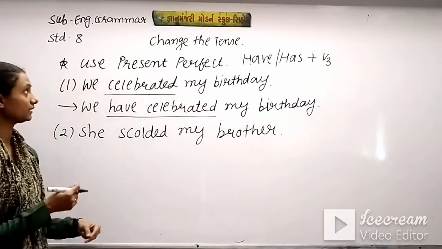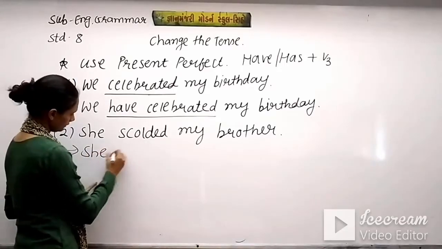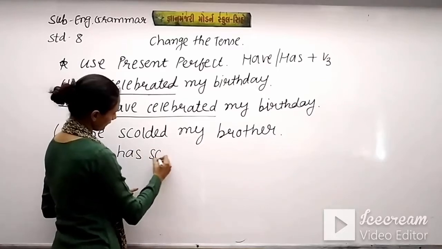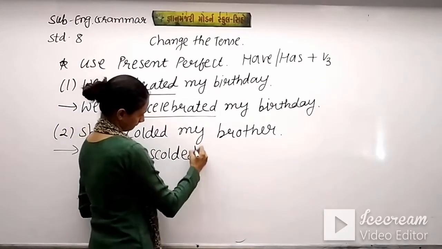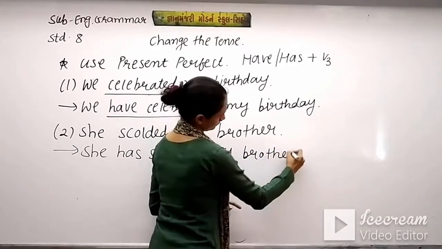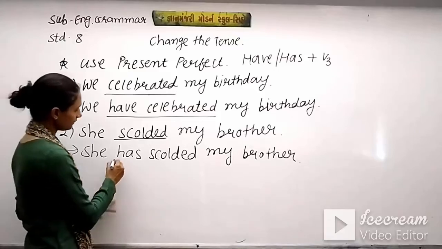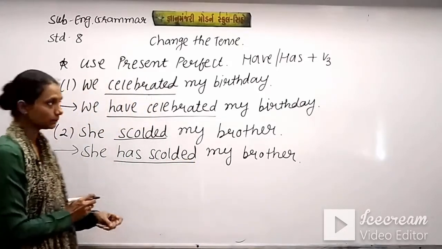Again we use here this present perfect tense. She has scolded my brother. So here scolded means simple past tense that we have turned into present perfect tense.